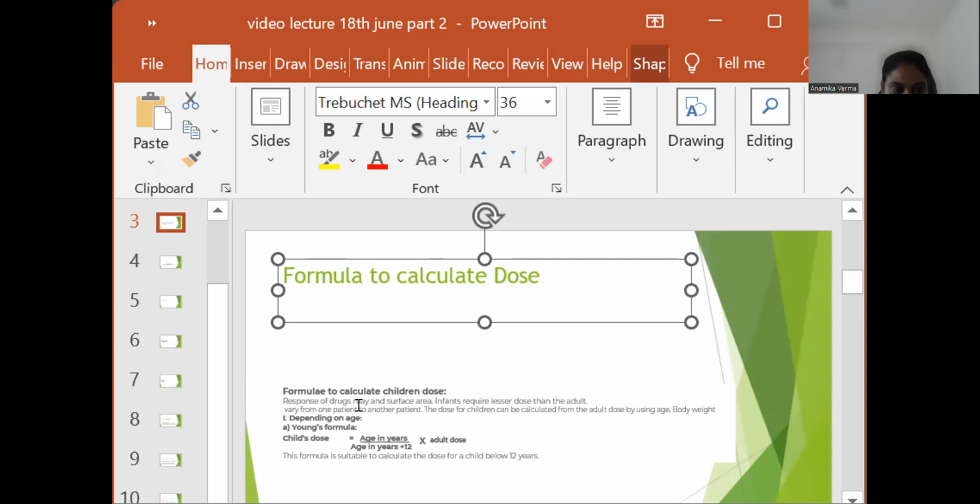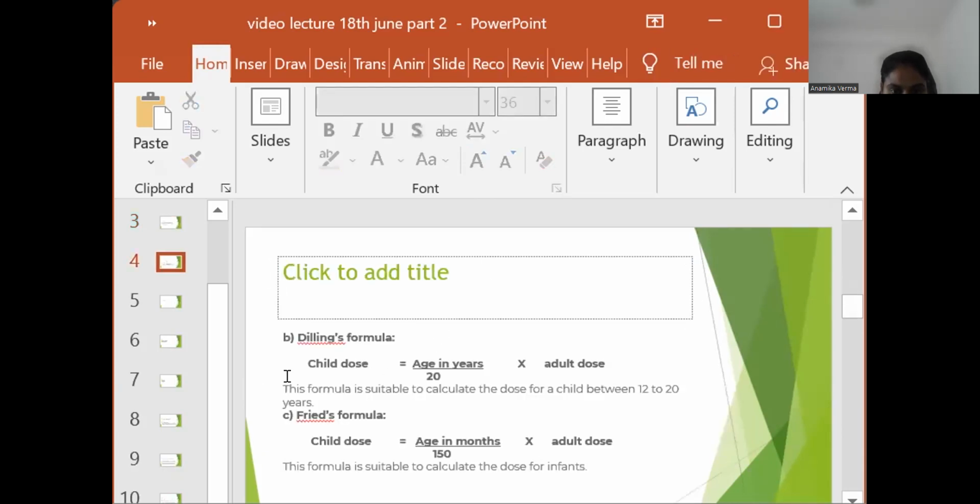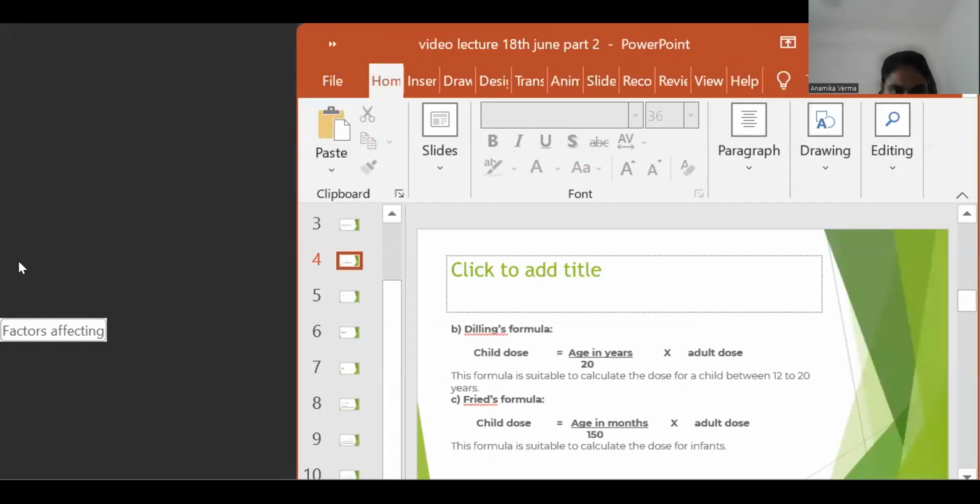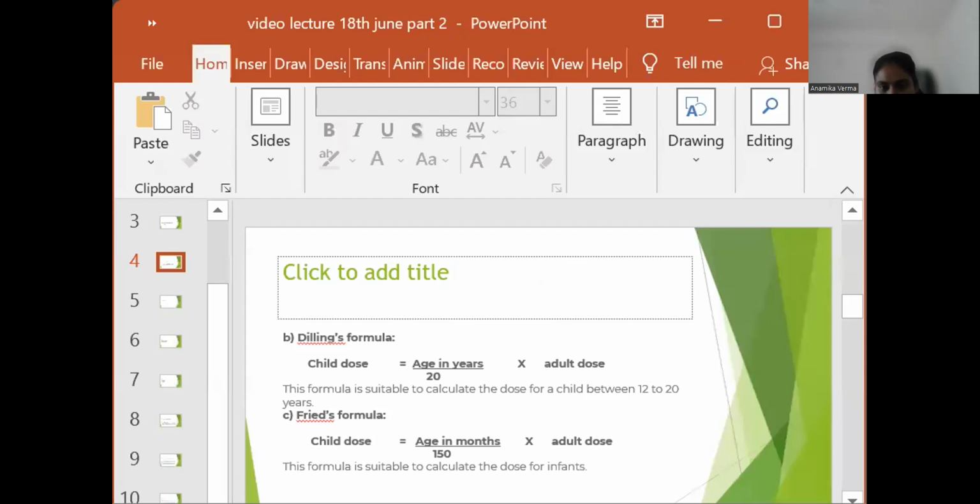Dilling's formula. Dose for child equals age in years upon 20, into adult dose. Ages 4 to 20 years are counted as children's age.